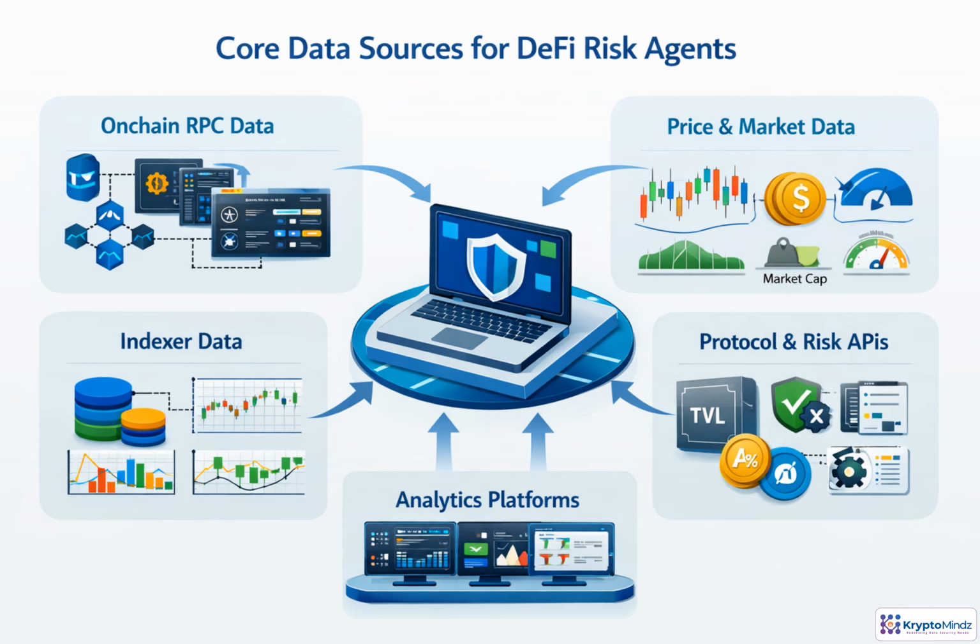Trustworthy analysis starts with trustworthy data. RPC calls provide raw chain state, such as balances, reserves, transactions, and contract reads. Indexers add history, including swaps and liquidity changes. Market feeds contribute prices, volatility, and peg health. Protocol APIs add TVL, APR, audits, oracle status, and exploit context. The agent normalizes these inputs, reasons across sources, and turns fragmented signals into one risk report.